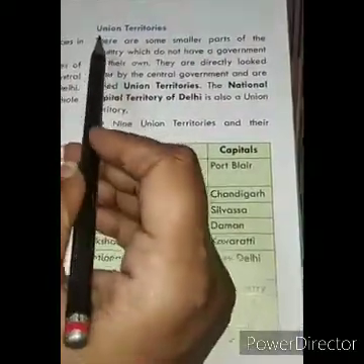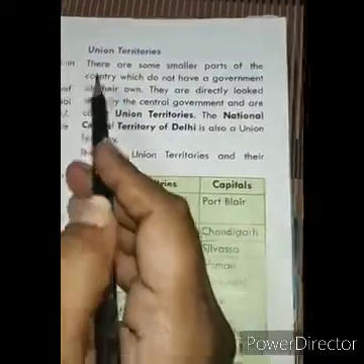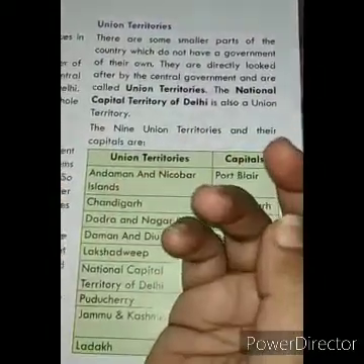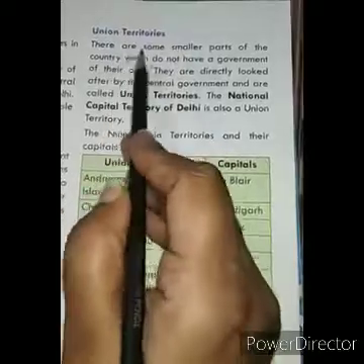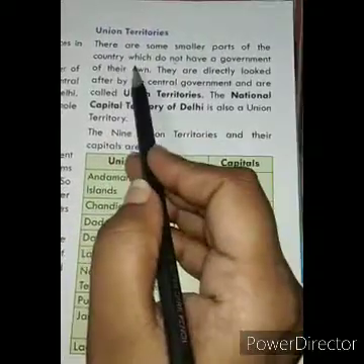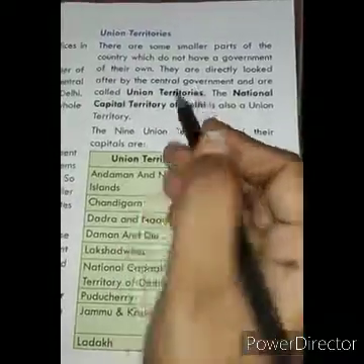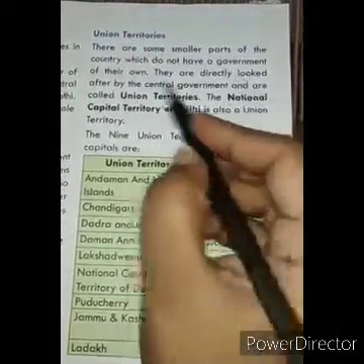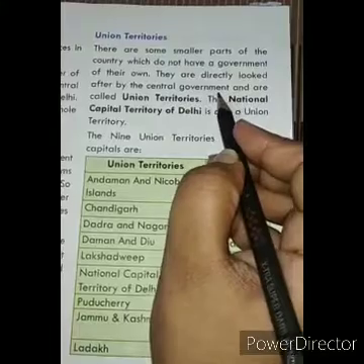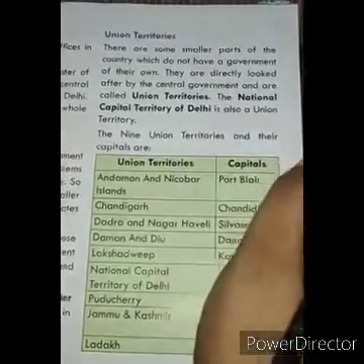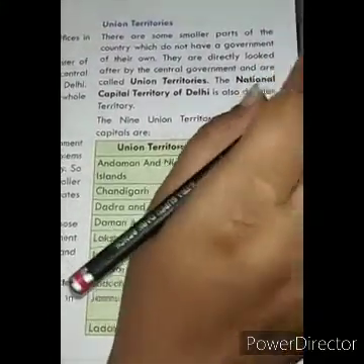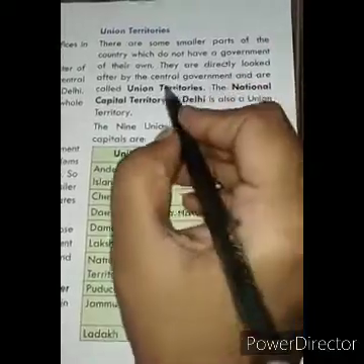Besides that, we have union territories also. Now, what are union territories? There are some smaller parts of our country which do not have a government of their own, and they are directly looked after by the central government. It means, what rule goes on, who takes care of the union territory actually?